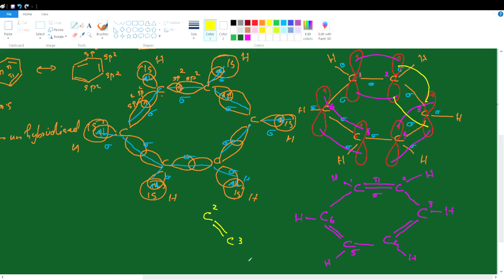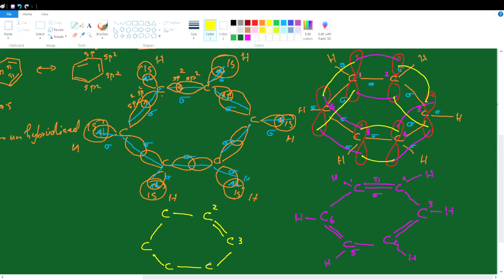Similarly, if carbon number 4 and carbon number 5 laterally overlap, forming a pi bond between C4 and C5, and carbon number 1 and carbon number 6 undergo lateral overlapping, there would be a double bond formed between C1 and C6. That means we get another structure of benzene in which the position of the pi bonds will be different. Right? Here C2, C3 are doubly bonded.